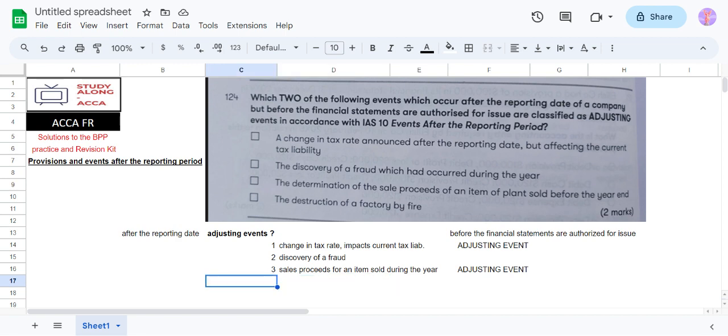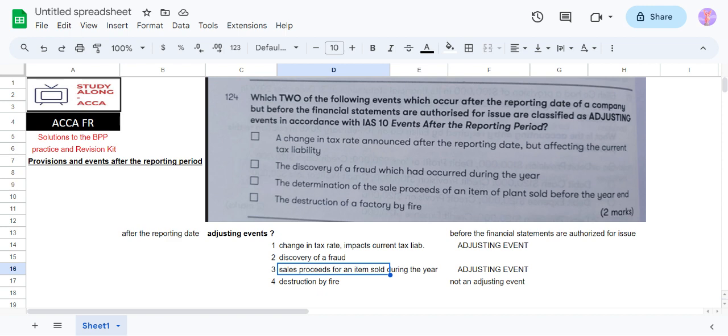Then the destruction of a factory. So this destruction happened after the reporting date, so maybe a disclosure is required, but destruction by fire is not an adjusting event. Disclosure may be required because financial statements have not yet been authorized for issue. But this event has happened after the reporting date, so it is not an adjusting event.